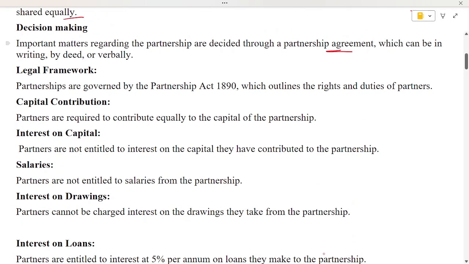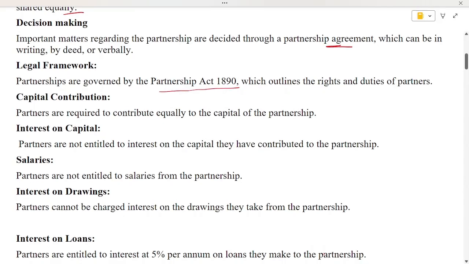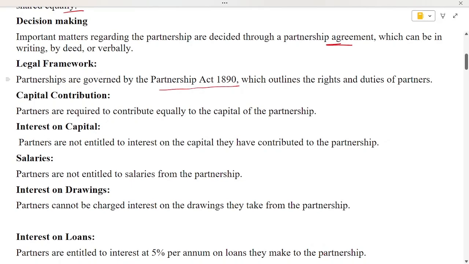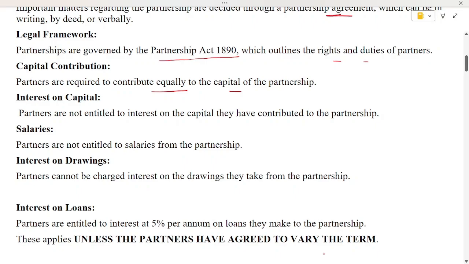And the legal framework is governed by the Partnership Act 1890. This is the legal framework. According to this, they plan, they decide, they operate their organizations. And that explains the rights and duties of the partners as well. Along with that, about contribution, partners are required to contribute equally to the capital of the partnership organization. And regarding interest, partners are not entitled to interest on capital.